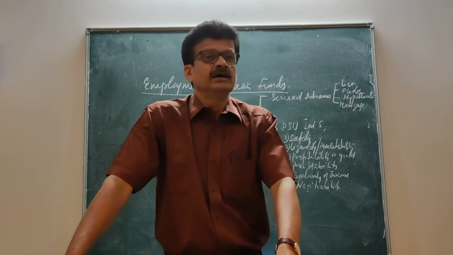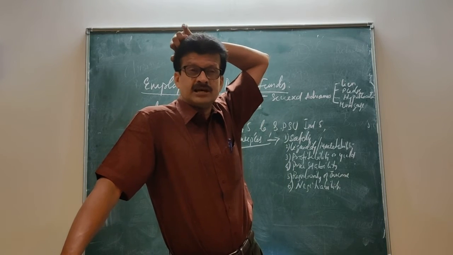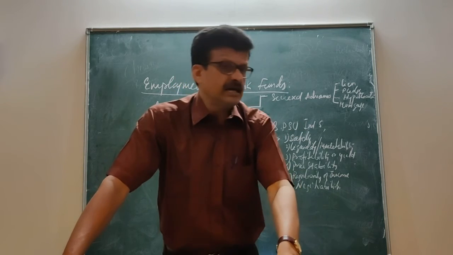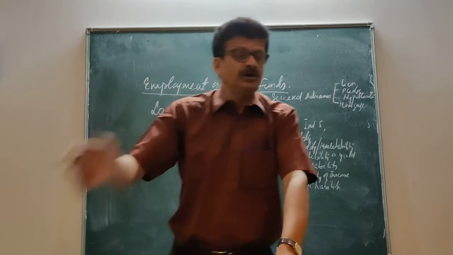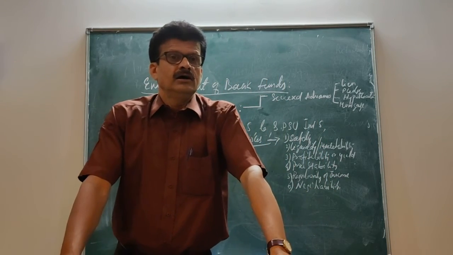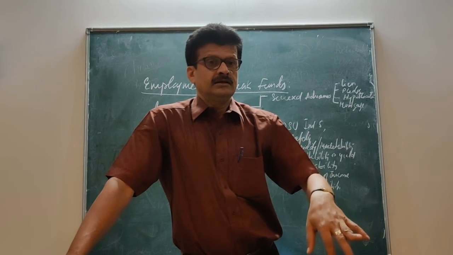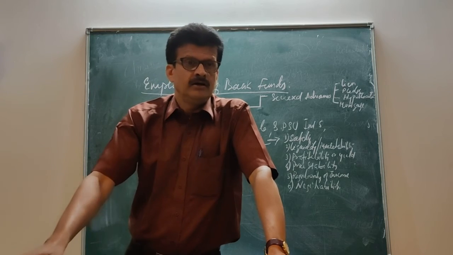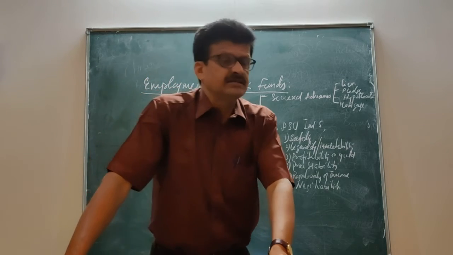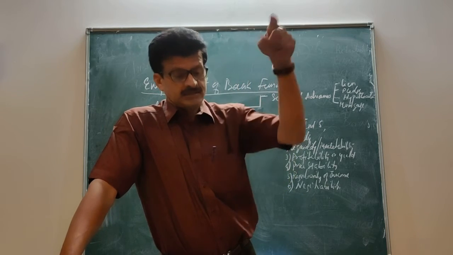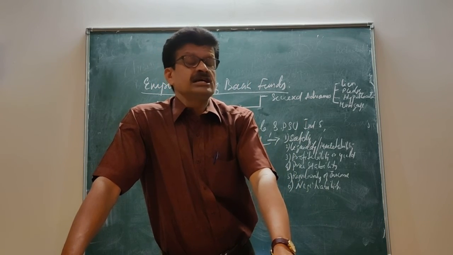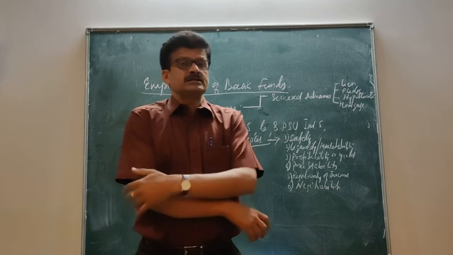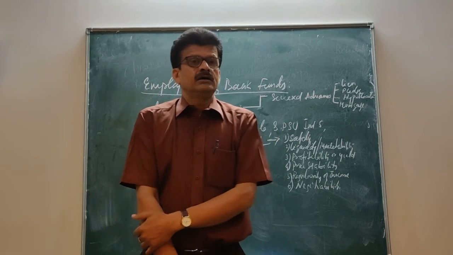What is a factory? Factory means any premises including the precincts thereof, whereon 10 or more persons are employed in any manufacturing activity carried on with the aid of power. That is one. The second one is this: a factory means any premises including the precincts thereof, whereon 20 or more persons are working in any manufacturing activity without the aid of power.